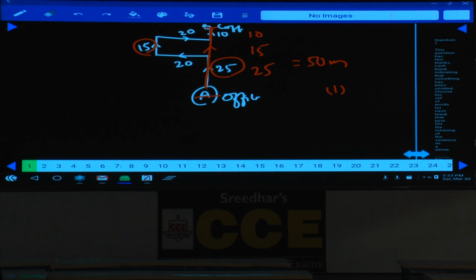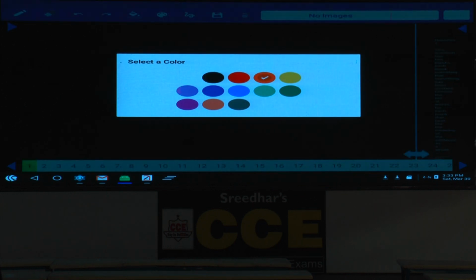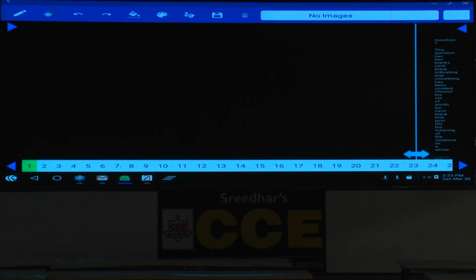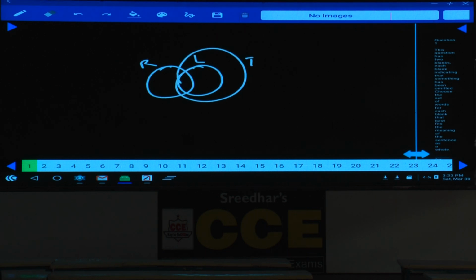Then 67 to 71. In this 67 to 71, question number 67, these 5 are based on syllogisms. Some releases are launches, which can be written like this: release and launch. And all launches are inauguration. And some inaugurations are promotions. Now this is the basic diagram here. Now the first conclusion: some inaugurations are releases.